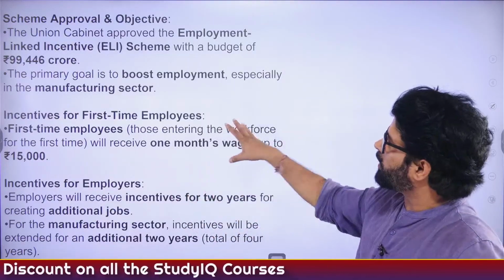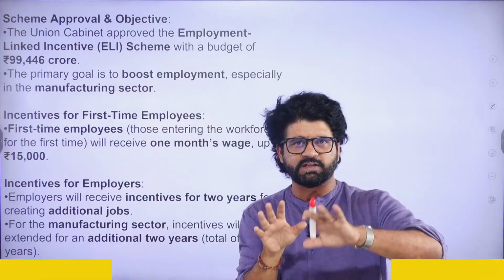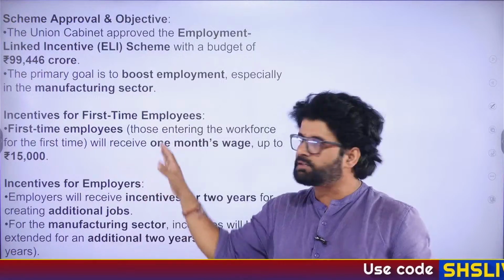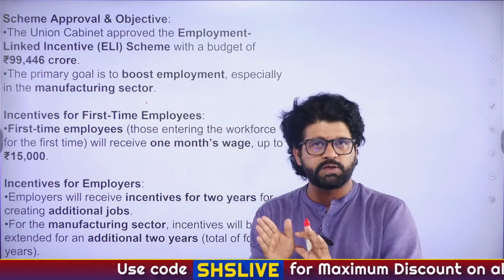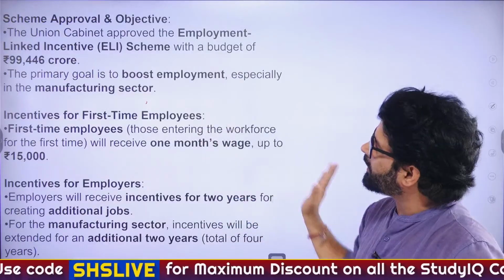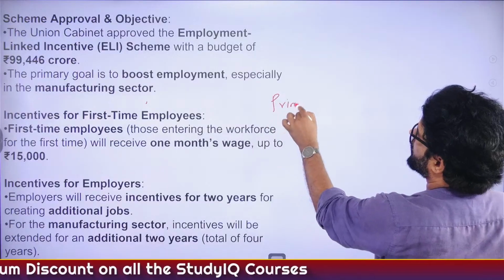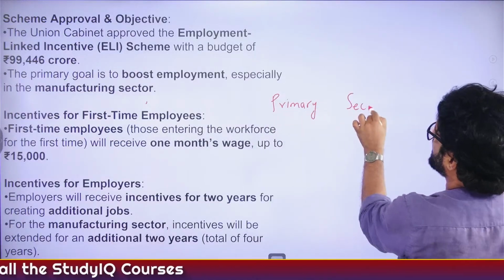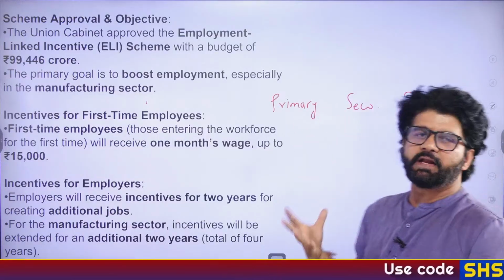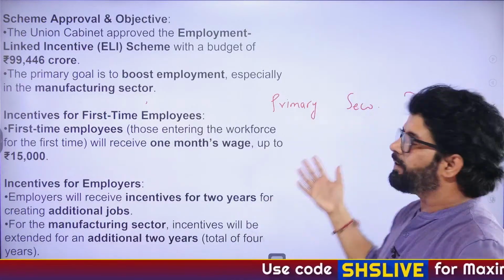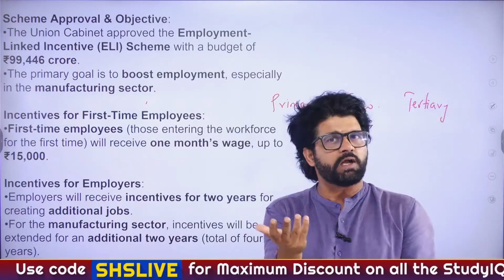Most of the people will talk about how it is good, how it will boost employment. In the manufacturing sector, government has done certain things. See, for other sectors, this will be applicable for 2 years, but they have extended it for 4 years in the manufacturing sector. So again, they are catering to the manufacturing sector. Why? Because when you read Indian economy, generally you have 3 sectors: primary, secondary and tertiary. Primary sector is agriculture, mining. Then you have the secondary sector, which is manufacturing. Then you have the tertiary sector, which is transport and communication.